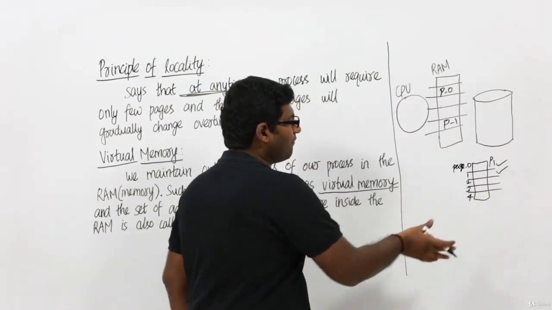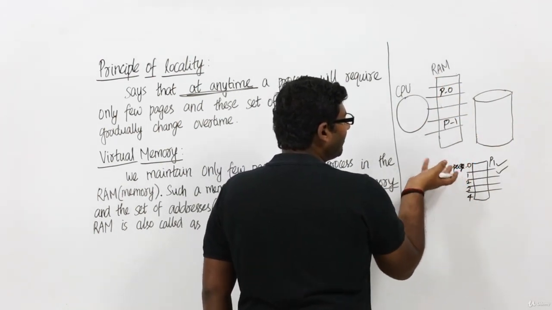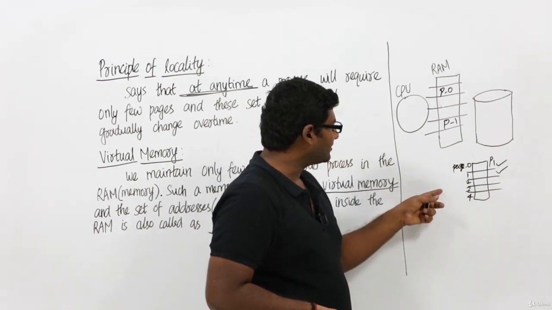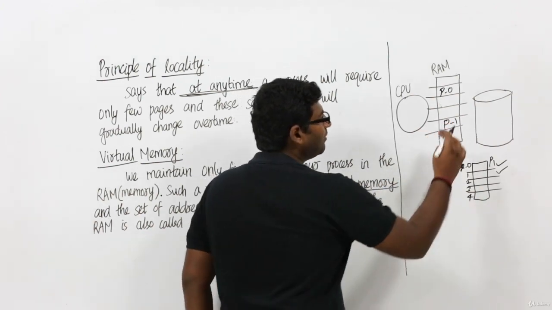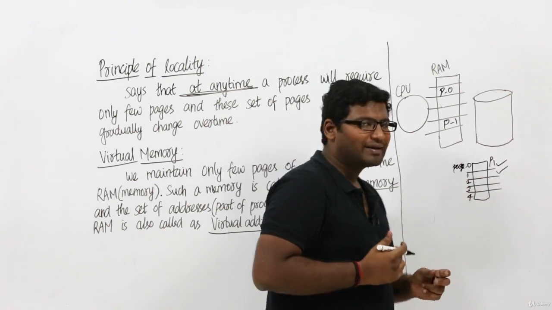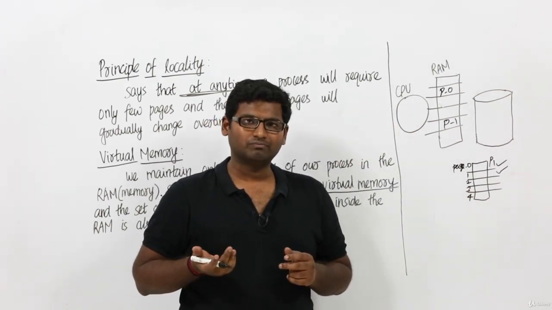In case I had all 5 pages inside the RAM, the free space would get reduced, right? I cannot maintain other pages. Now, because I am maintaining only 2 pages of process P1, I can maintain more pages of other processes, right? So obviously what is happening here is that the degree of multiprogramming is going to increase, right?